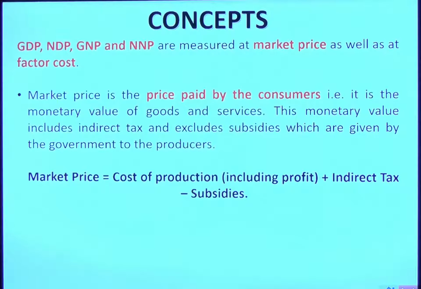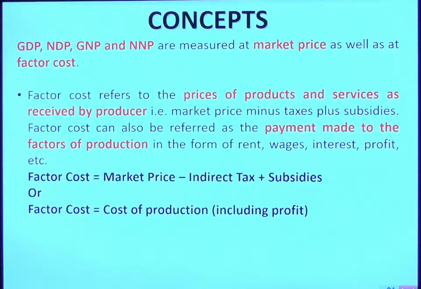Market price is the price paid by the consumer, that is the selling price. This monetary value includes indirect taxes and excludes subsidies which are given by the government. So as we can see, cost of production, of course in this concept profit is also added, but it is taken as cost of production because the entrepreneur is also a factor of production. So cost of production including profit, add taxes, of course indirect taxes like GST now, minus subsidies given by government, if any, becomes the market price. So production cost plus taxes minus subsidy is the market price. GDP and NP are measured at these prices as we have seen.